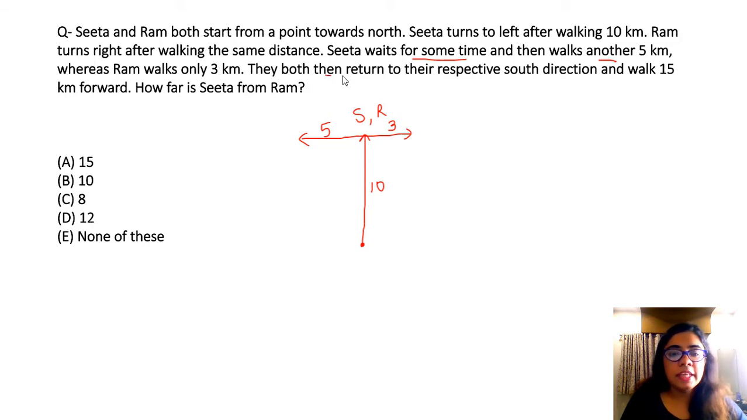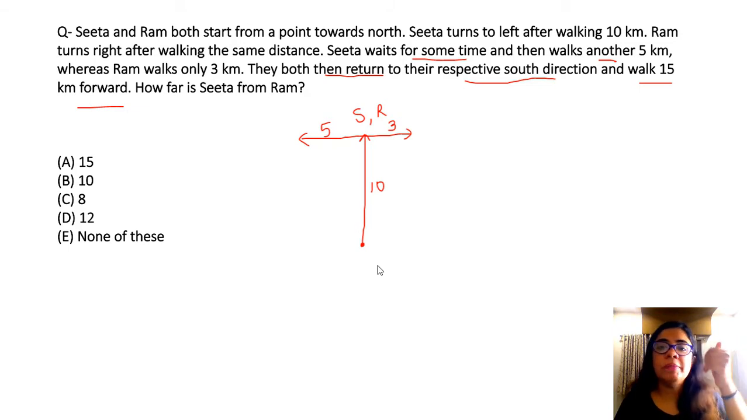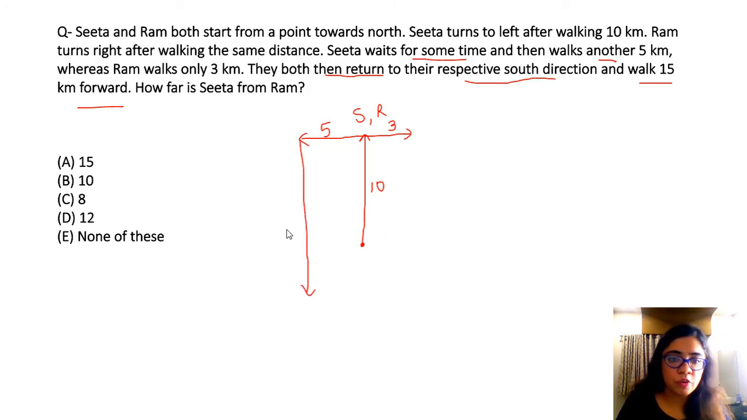Okay? They both return to the respective south direction and walk 15 kilometers forward. So they both return to south. Understand? South will be downwards only. It doesn't matter which direction you are going in, south will be downwards. So they both go south for 15 kilometers. So this is 15 for Sita and this is 15 for Ram, right?